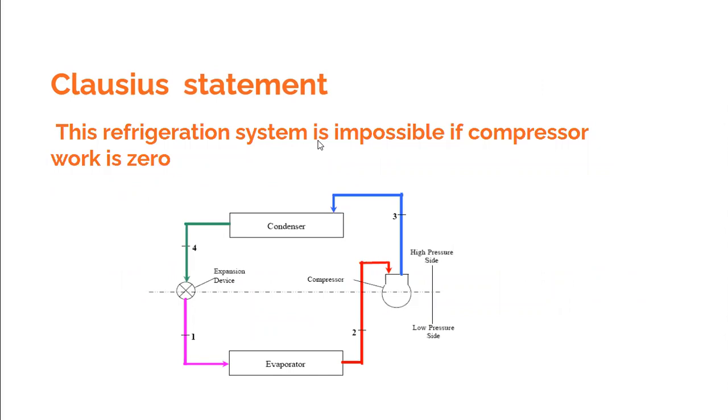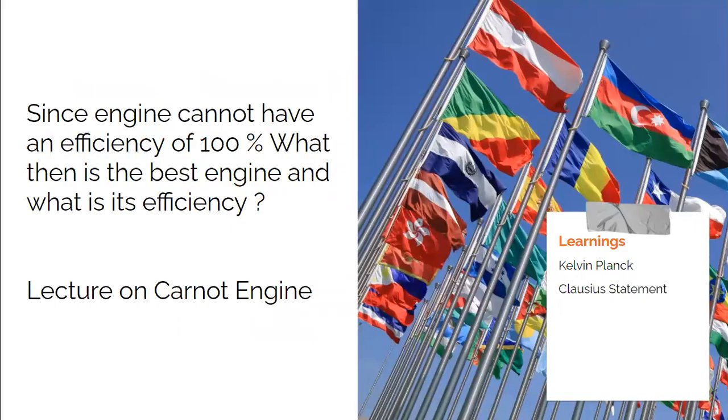If you look at the limitations which we discussed, they are addressed by the second law of thermodynamics. It tells us the direction of the process, and it talks about the conversion efficiency. So what we have learned in this lecture is two things. We have studied the limitations of the first law of thermodynamics: it does not talk about the direction of the process, and it does not talk about whether a process is possible or not.